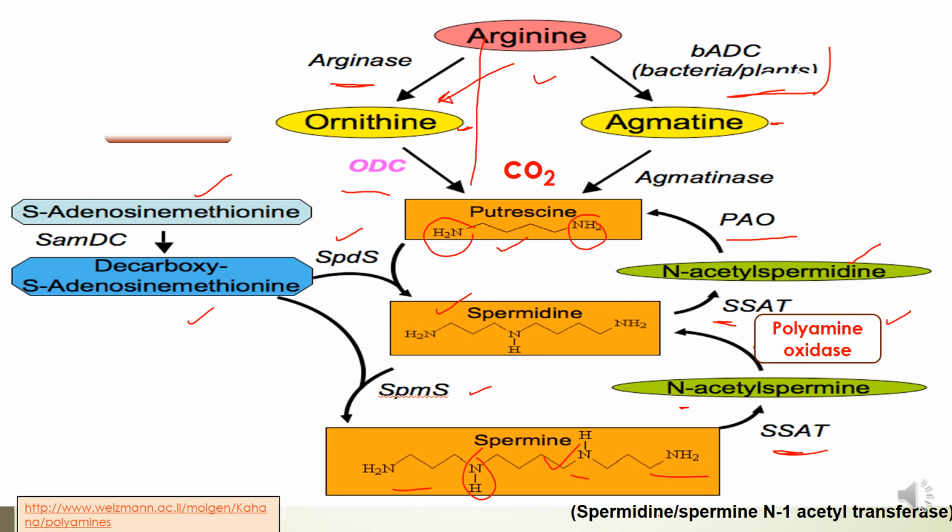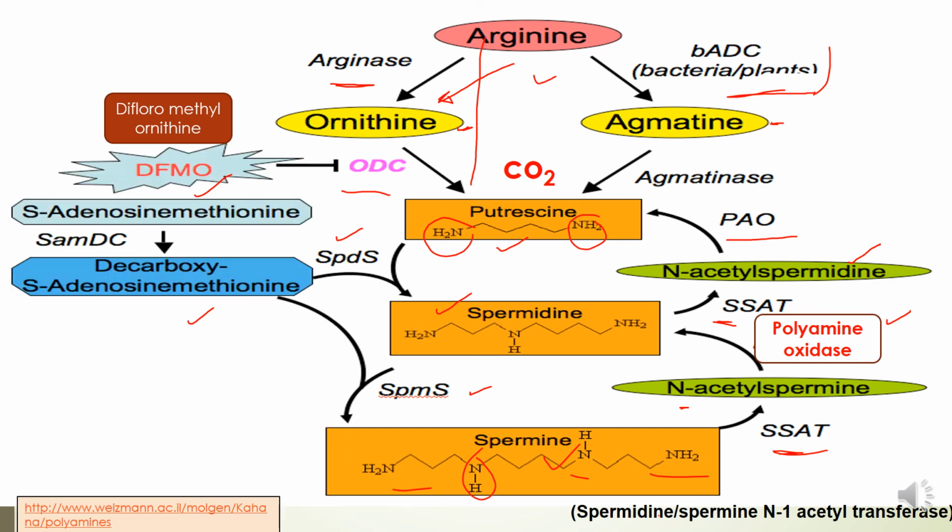But here difluoromethylornithine, DFMO, is an anti-cancerous, chemotherapeutic drug which inhibits ODC, because that is helpful for production of all these. In cancer we do not want more and more proliferation of cells, so difluoromethylornithine inhibits ODC, which inhibits the production of these biochemical compounds that are not required, and inhibits cell proliferation. That's a very important biomarker.